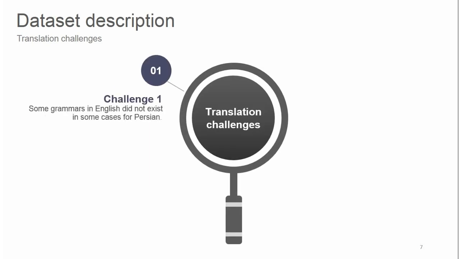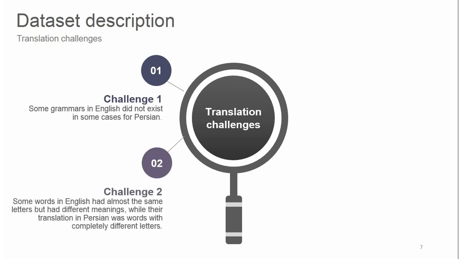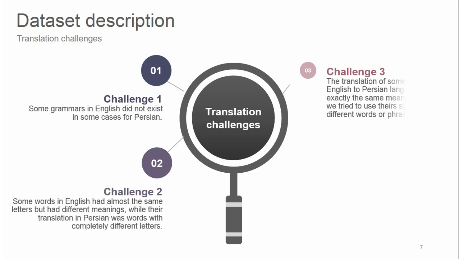We had many challenges translating sentences from English to Persian. For example, some grammars in English did not exist in Persian. Some words in English had almost the same letters but different meanings, while their translations in Persian were words with completely different letters.